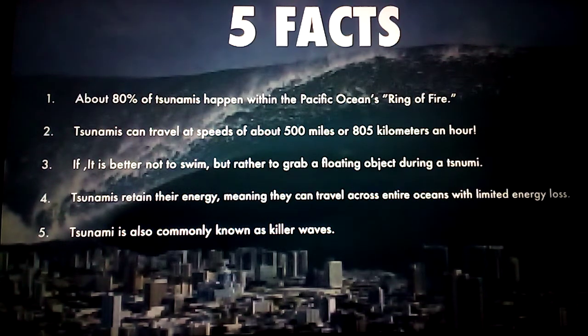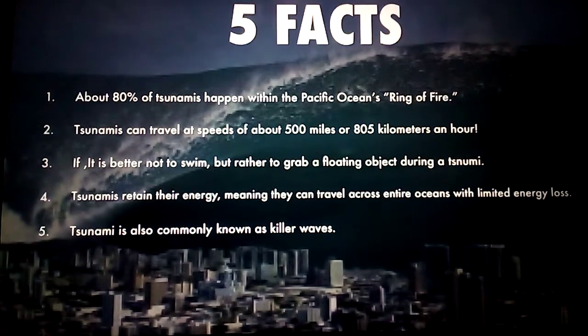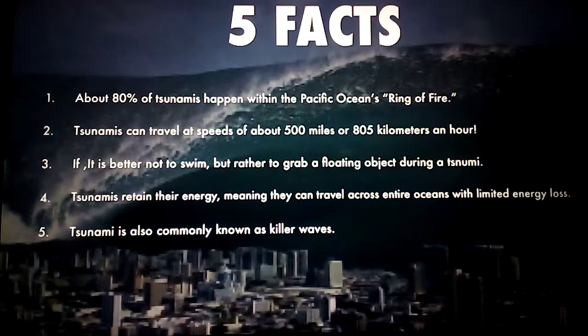Normal waves are there too. In the earlier slides we saw waves. Because of the wind speed on the surface of the ocean, the water moves, and that is called waves. These waves will not damage any people or property. They stay inside the ocean only. Ocean water just moves up and down.